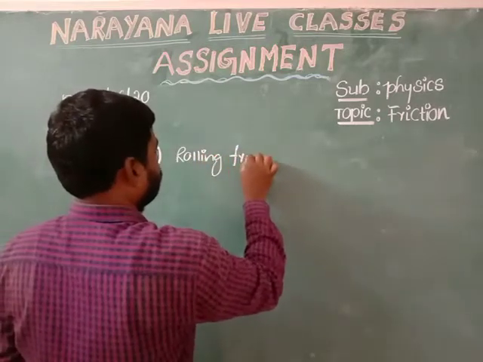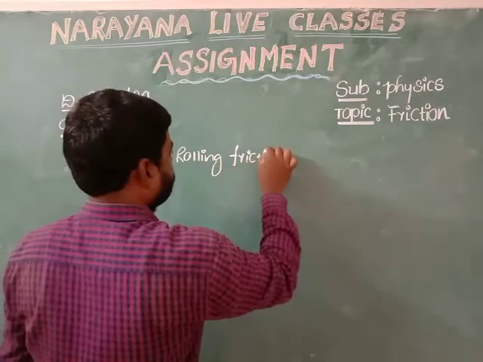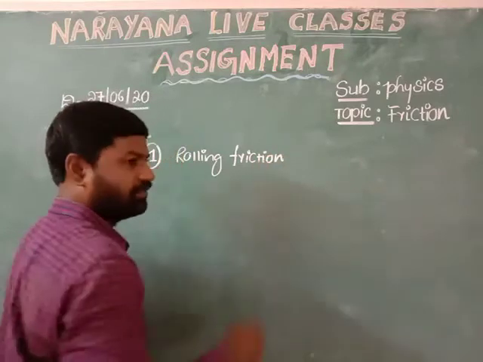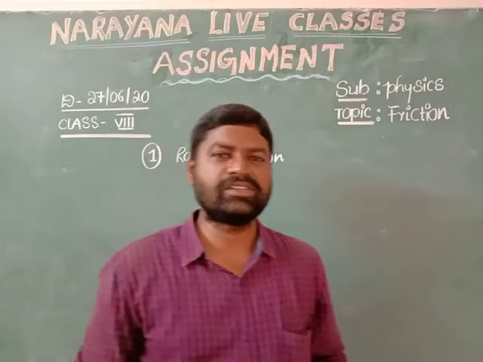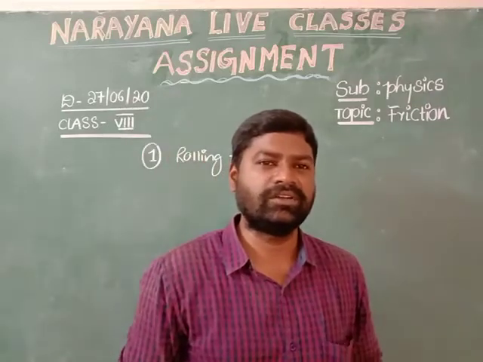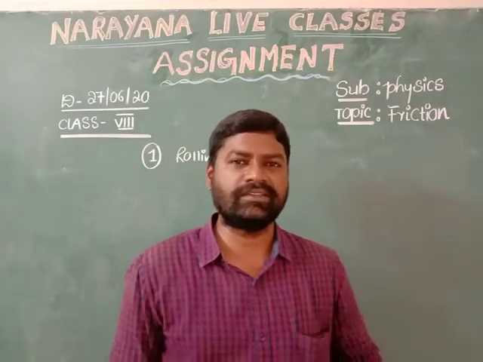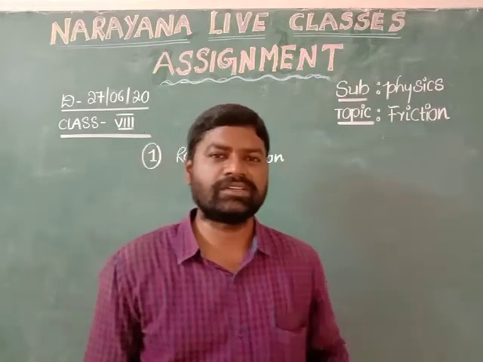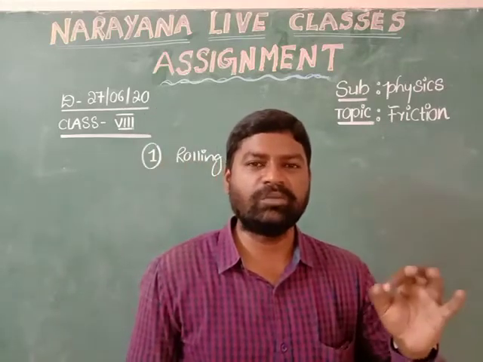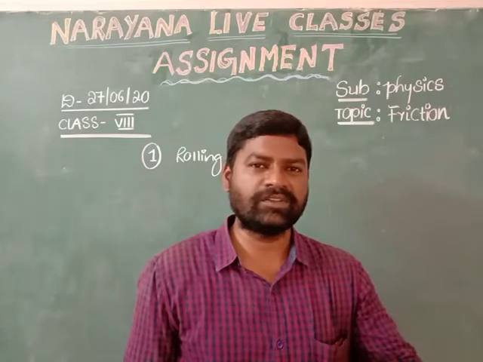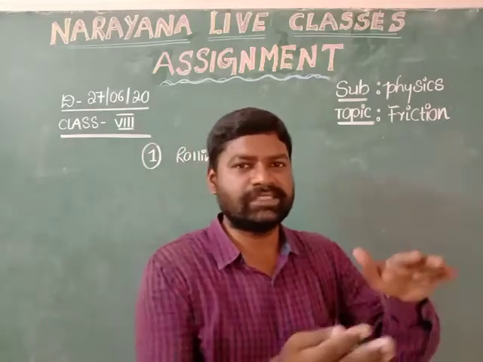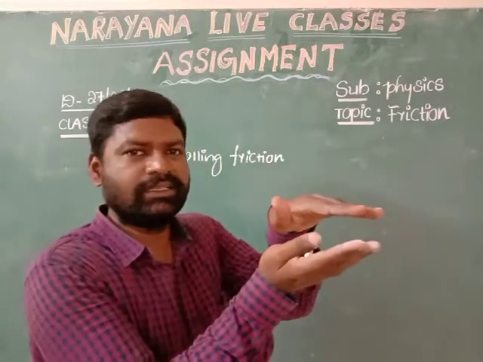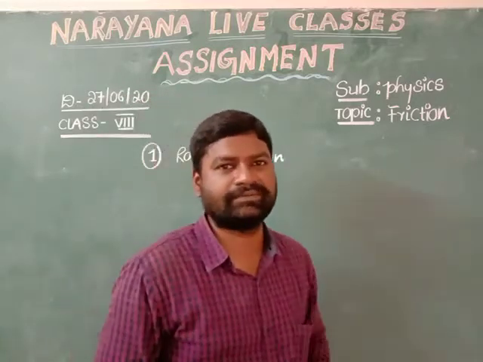so we know different types of frictions: static friction, dynamic friction, sliding friction, rolling friction. Out of all different types of friction, they are asking for us what is rolling friction. So when a body rolls over the surface of another body, then the friction which exists between those two bodies is said to be rolling friction.